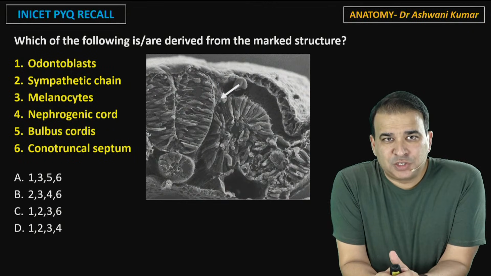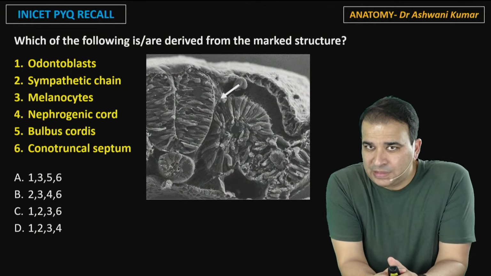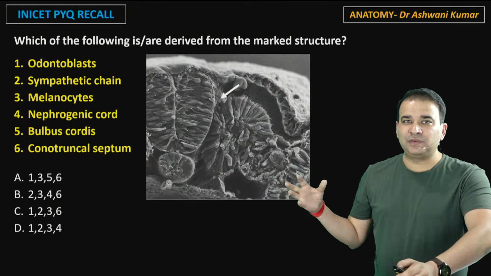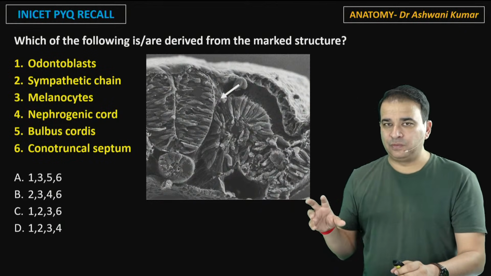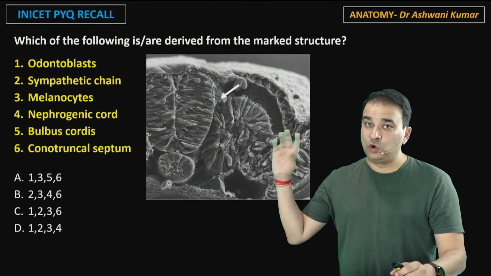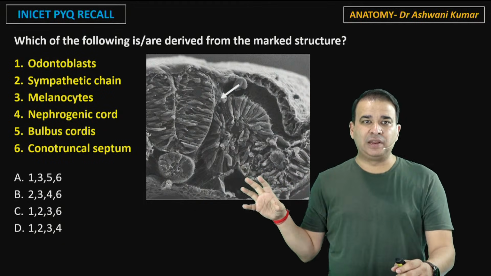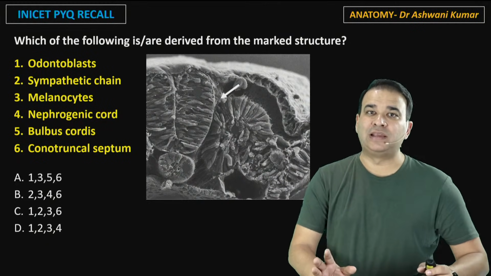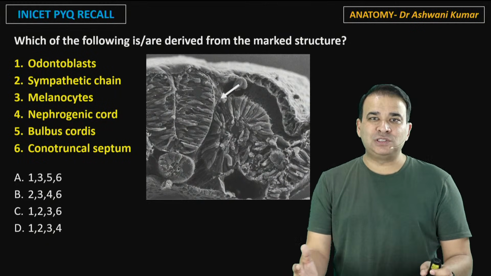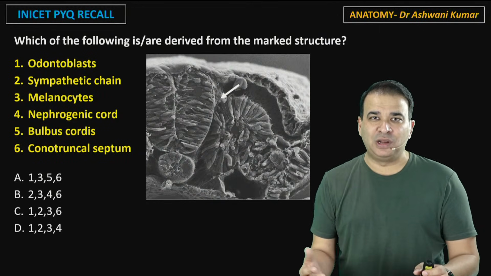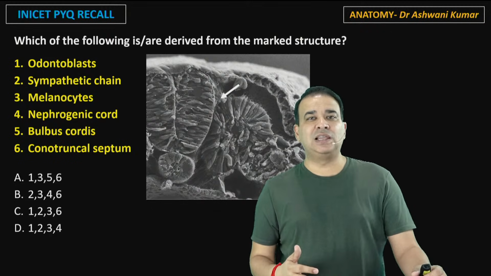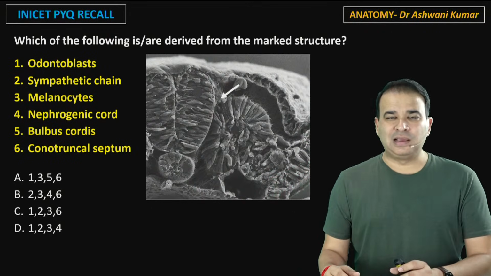Okay, the next question: which of the following are derived from the marked structure here? Again, this is one question which I personally feel very strongly could be repeated, or the kind of question will be repeated here. Neural crest cell is something which is never out of fashion. Just know that here. In a subject like anatomy, there is not much update, things remain the same only. So they keep on asking the same question over and over again, but they keep on changing the language of the question dramatically every time.